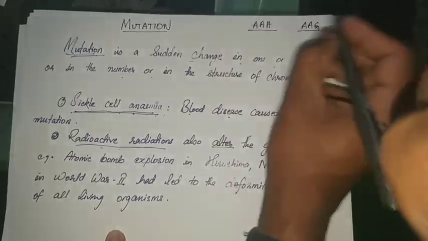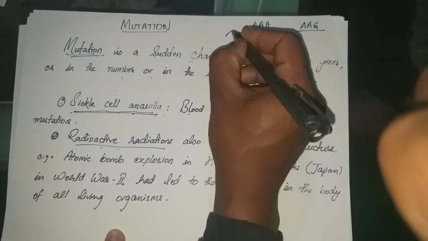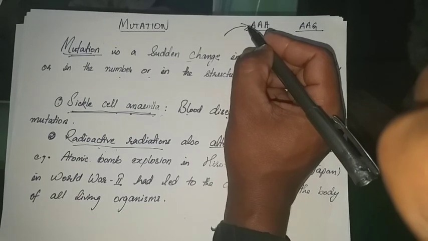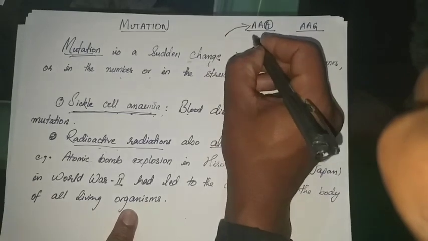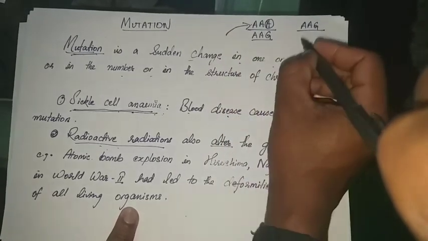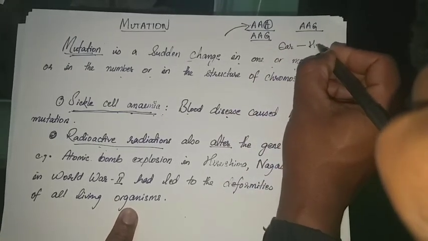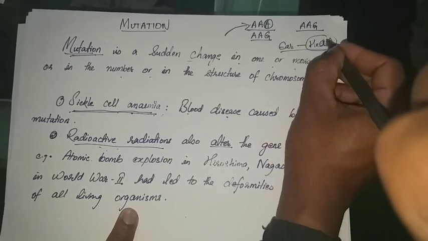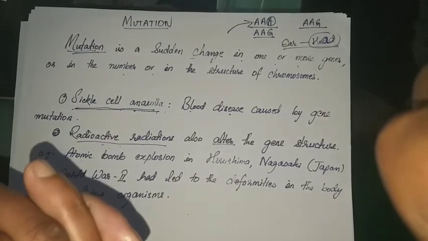Somehow, due to radioactive rays, or because you were exposed to radioactive radiation, this A gets deleted, and in place of A, G comes over here. That means in place of your ear there will be the formation of a head. So this is how people with two heads are born. This is because of mutation.